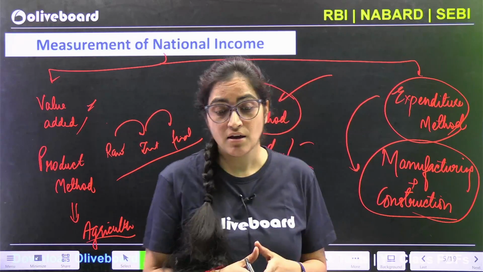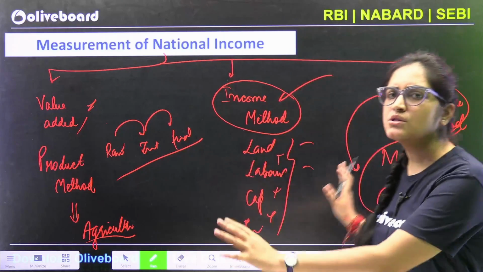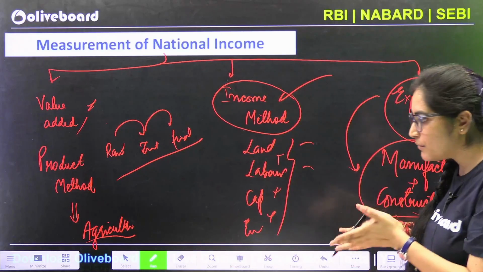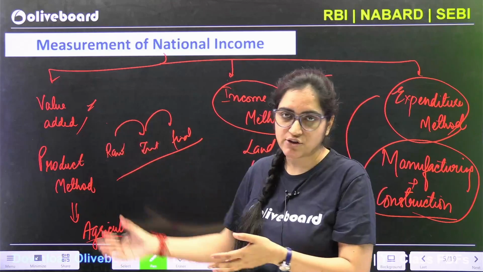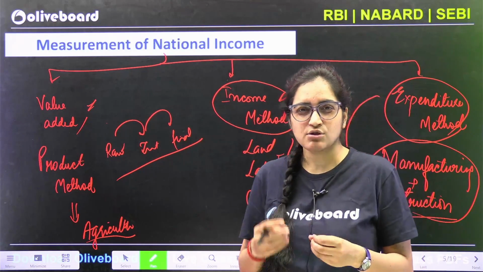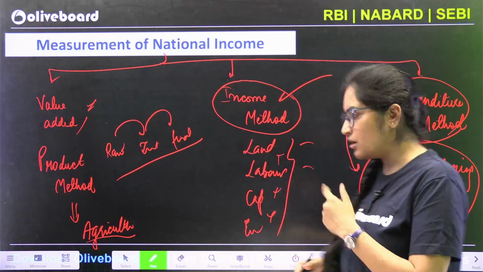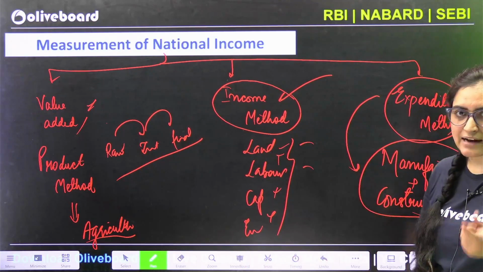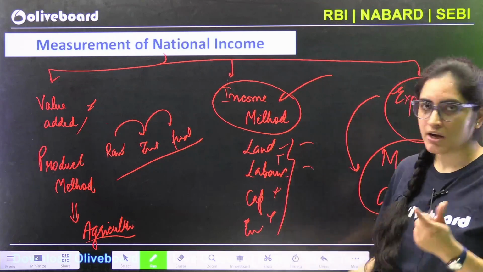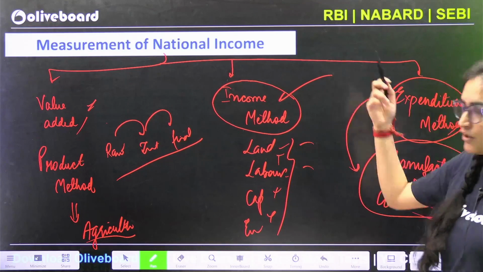Now if you ask me, what is the government doing? How is the Government of India calculating? Government is using all of these 3 methods, wherever it finds easier. Like for value addition, if some secondary sector or manufacturing sector is there, it's very easy to calculate this. We use value added. If the government wants to see how the land is yielding the rent, how the labor is getting the wages, if it's easier to calculate that, we go for the income method.